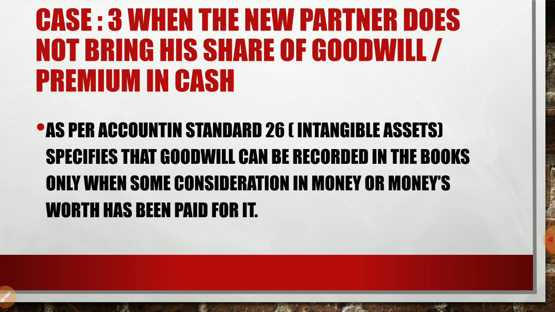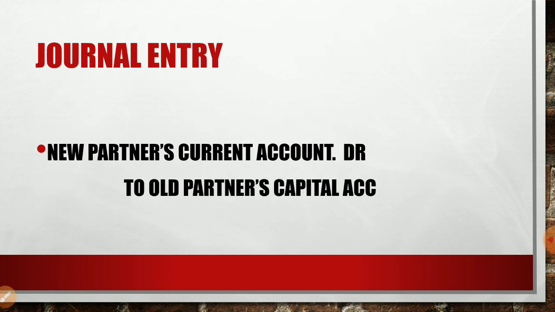Come to this point. Here the new partner is not bringing any amount of goodwill. The accounting standard is not allowing the partnership firm to generate goodwill also. Generate means to raise goodwill. So what to do? We can pass the journal entry through the current account of the new partner. In this situation, remember, the journal entry is: new partner's current account debit to old partners' capital account.